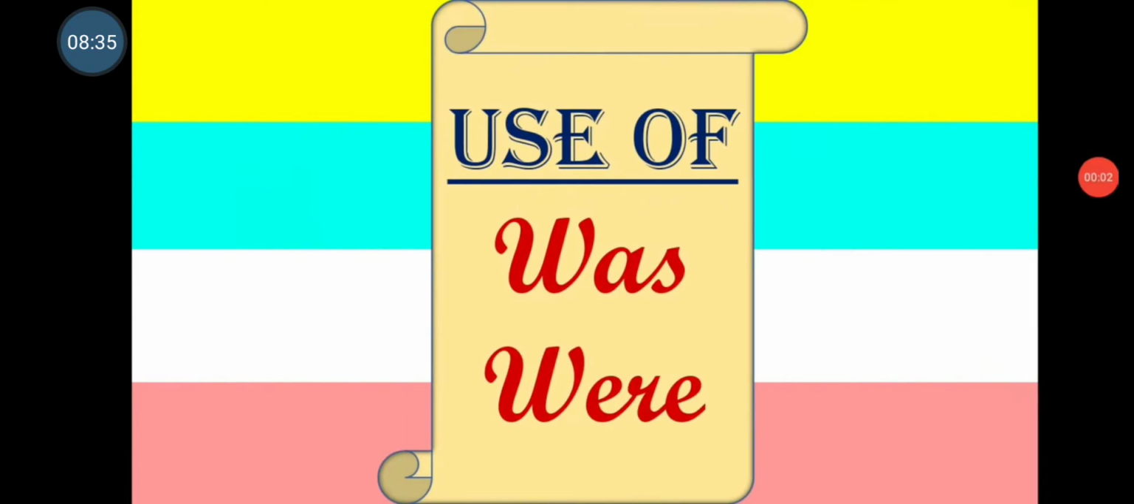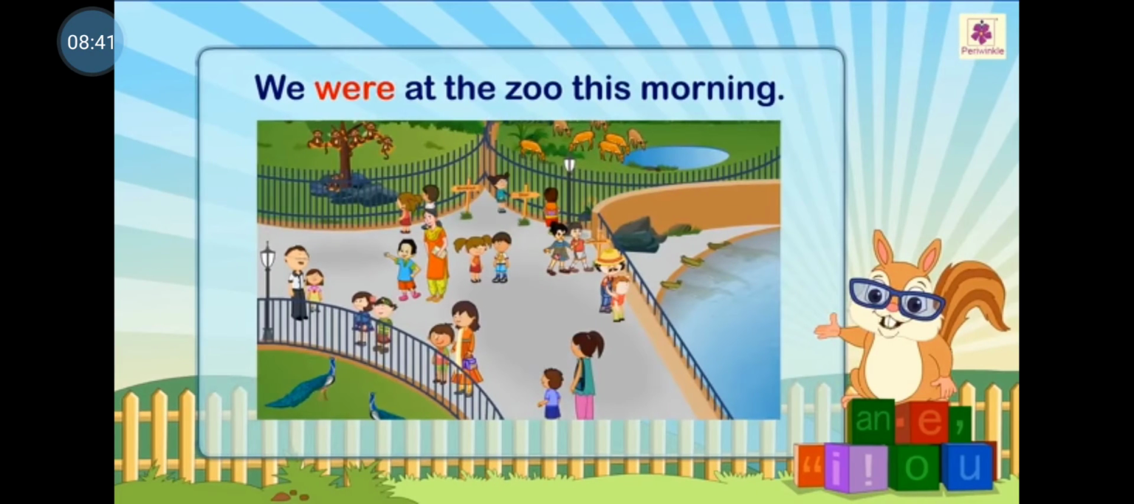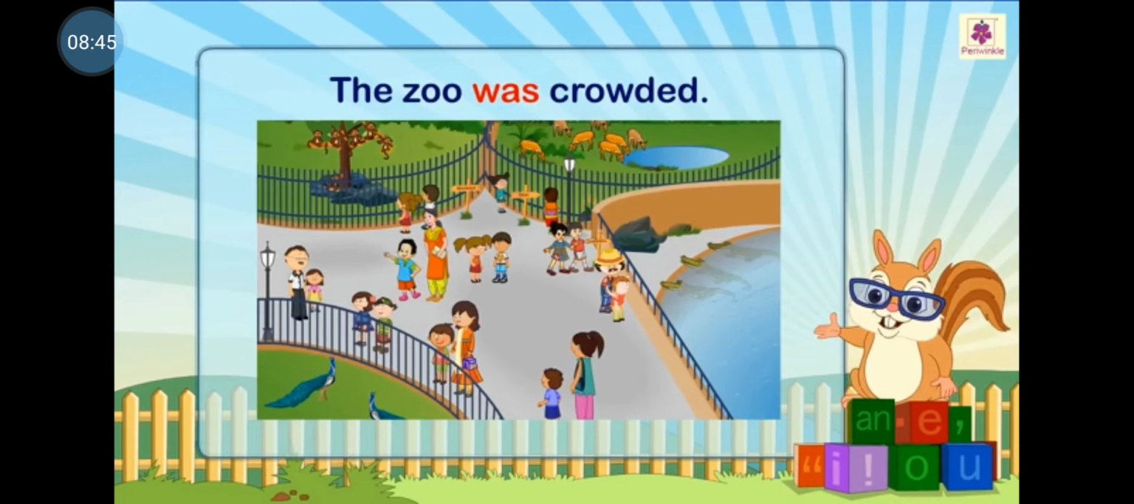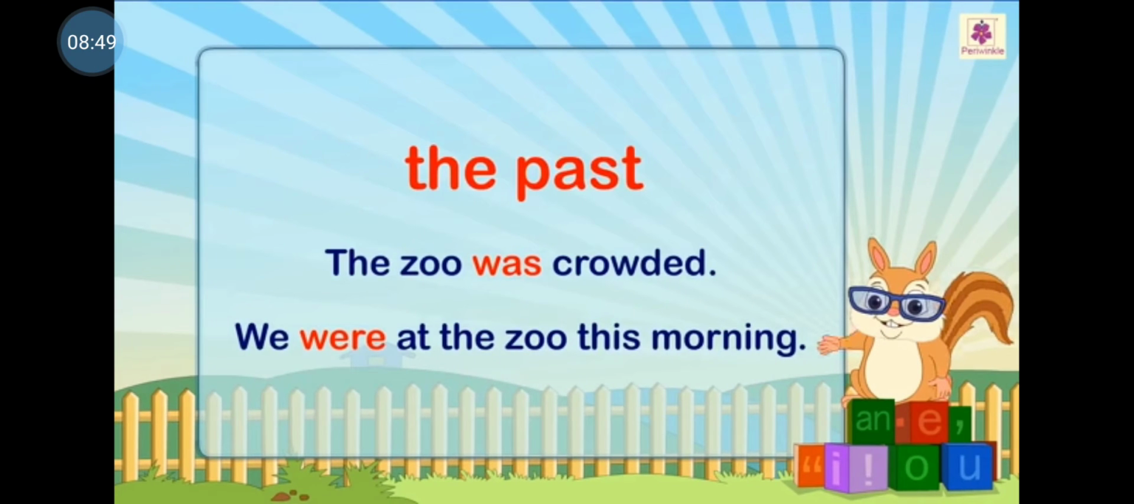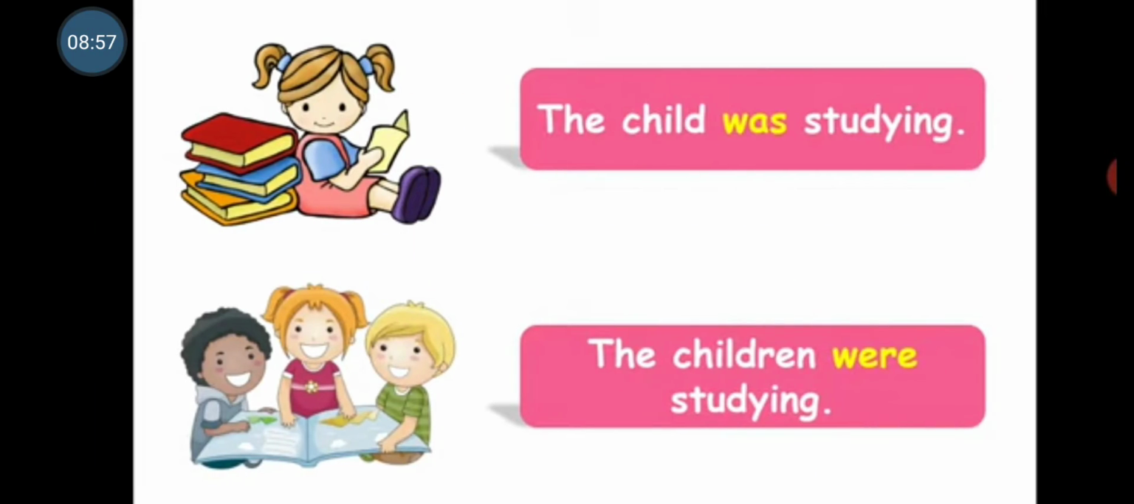Now let us see the use of two more verbs, that is was and were. We were at the zoo this morning. The zoo was crowded. These sentences are using the verbs was and were that tell us about the past. Now let us have a look at few examples.